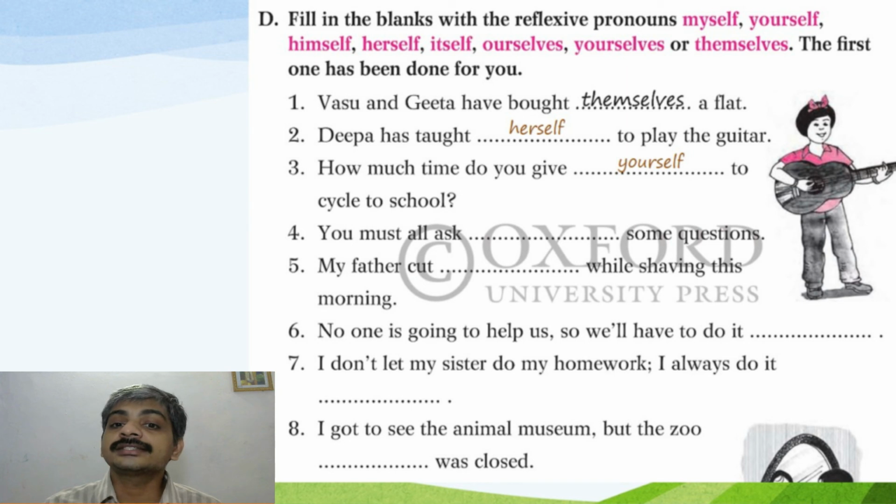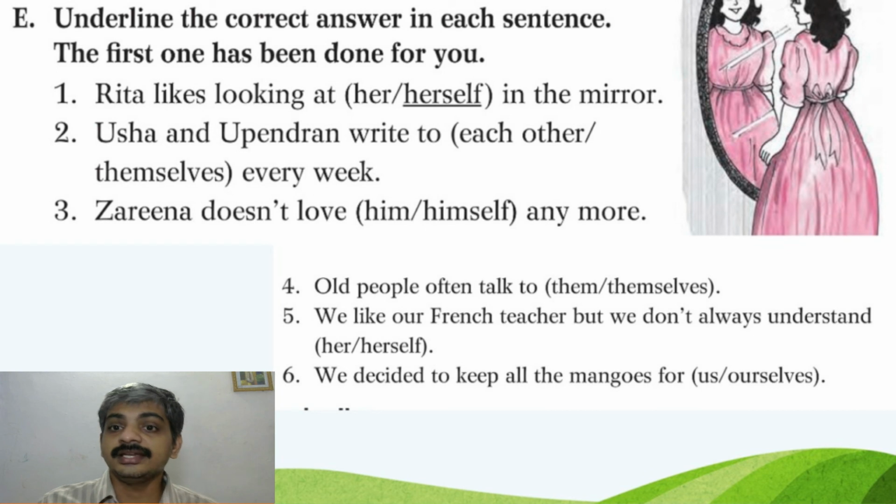2. Deepa has taught herself to play the guitar. 3. How much time do you give yourself to cycle to school? I hope you will try to do 4 to 8. Now we move to the next activity. Underline the correct answer in each sentence. The first one has been done for you. Here you have 6 sentences. 1 is done and 2 to 6 you have to do.